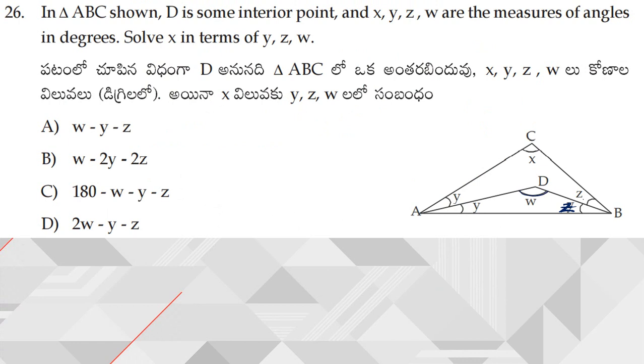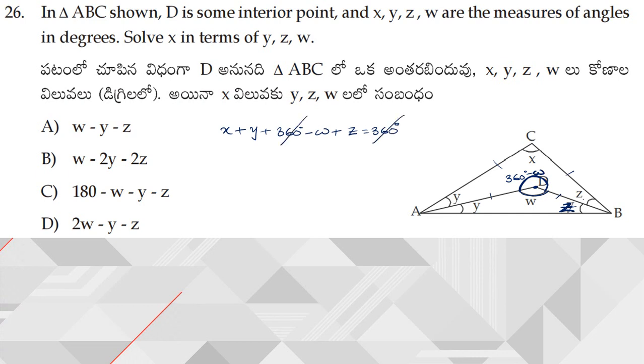Now since this angle is W, then the angle at a point is nothing but 360 degrees only, no? Angle at a point is 360 degrees. Now this angle I can write as 360 degrees minus W. Now you can see that these are 4 sides, hence it is forming a quadrilateral. So the sum of angles of a quadrilateral is 360 degrees only, no? Now adding up all the angles: angle X plus angle Y plus 360 degrees minus W plus Z is equal to 360 degrees.